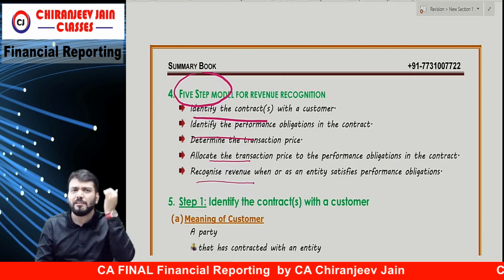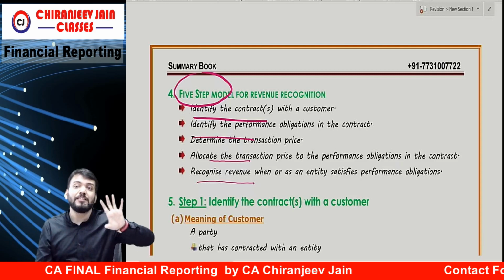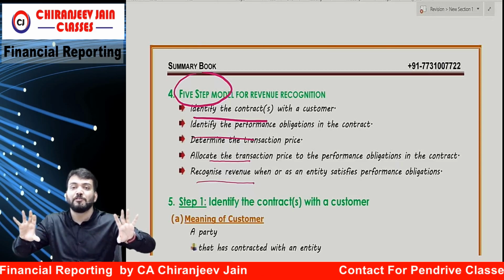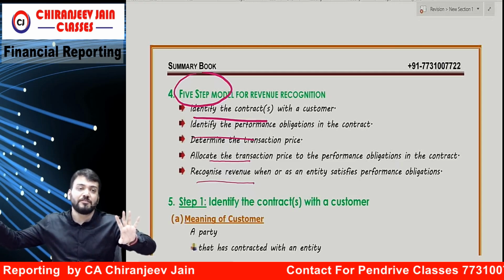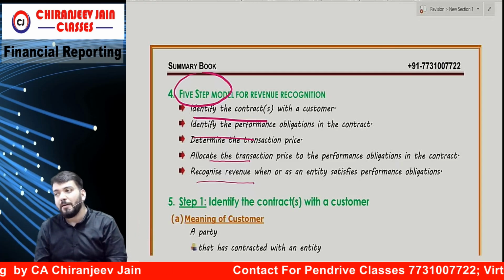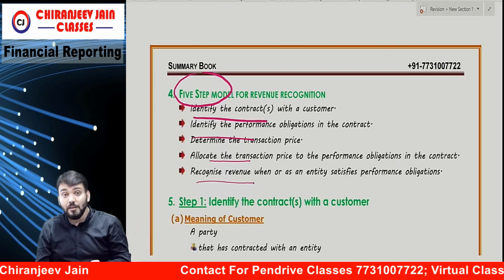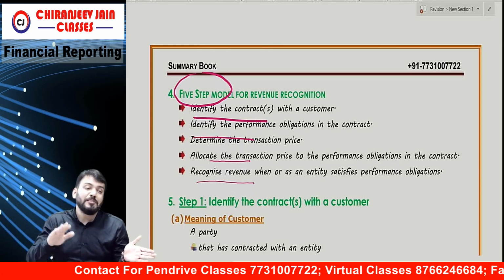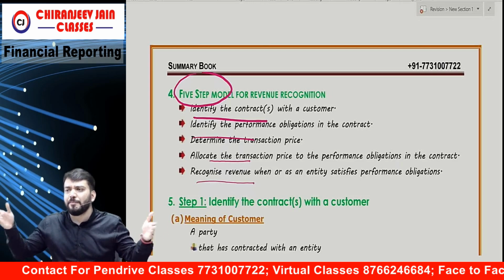Then once you have allocated the transaction price, FR is a different performance obligation, GFRS is a different performance obligation, and conduct of the test is a different performance obligation. So revenue of each performance obligation will be recognized when it is satisfied, at different points of time.